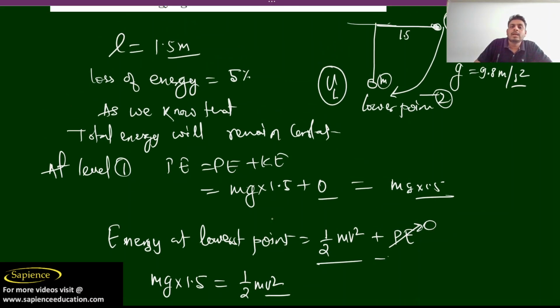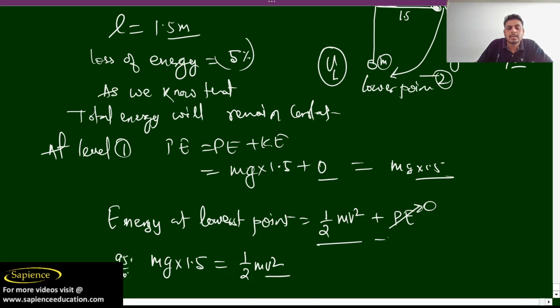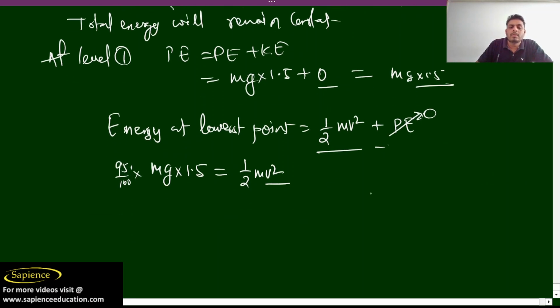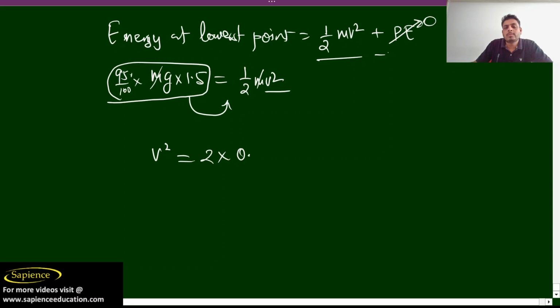But they have told that there is a 5% loss of energy. It means that we get 95% of the total energy at the lower point. This 95% of the total energy at the horizontal level has been converted into kinetic energy. Here m cancels out, so v square will be equal to 2 into 0.95 into 9.8 into 1.5.